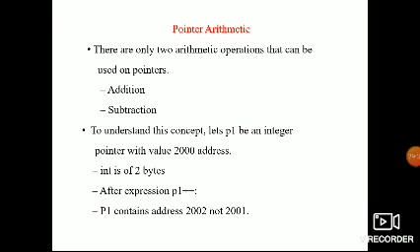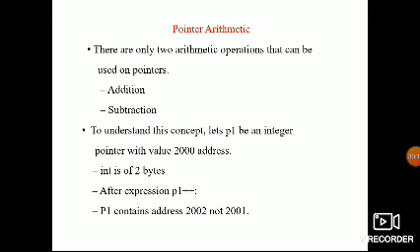What has to be done? You have to subtract: p2 minus p1. P2 value is 200, p1 value is 100. 200 minus 100 gives 100. That is the size difference we get from subtraction. After subtraction, you have to divide by the size of the data type. Which data type did I declare? Int for both pointers. Int means how many bytes? 2 bytes. 100 divided by 2 gives 50.